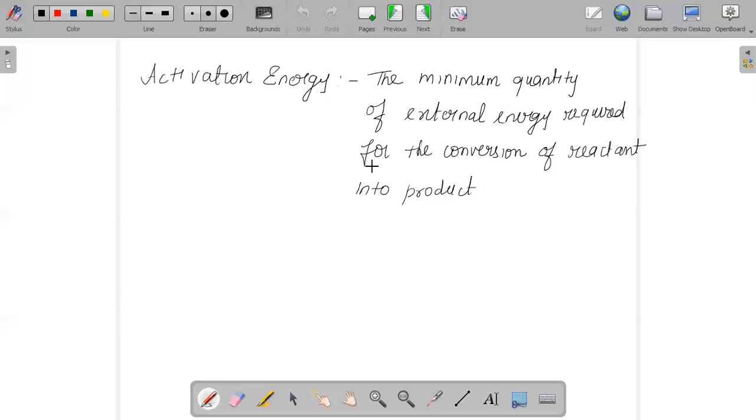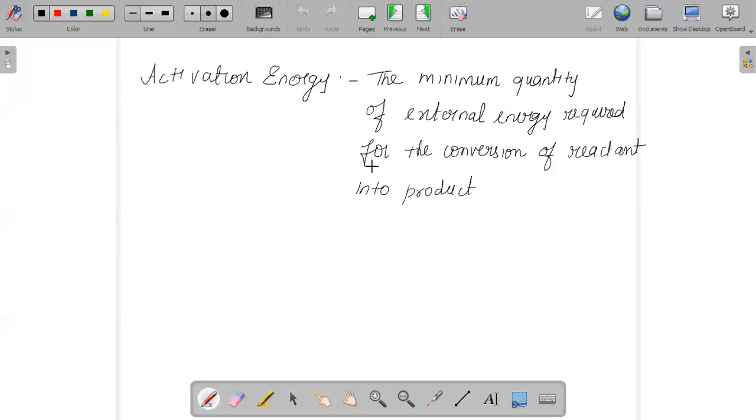Do remember, the slowest step during a chemical reaction helps determine the overall speed of the reaction towards completion. That one we call the rate determining step.